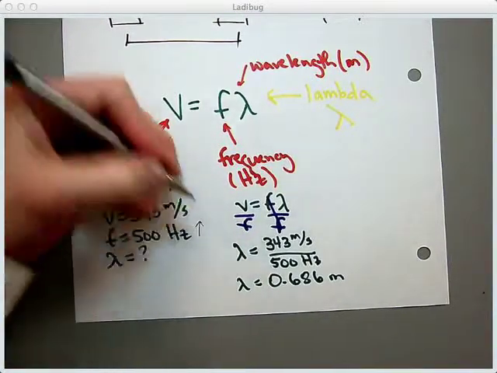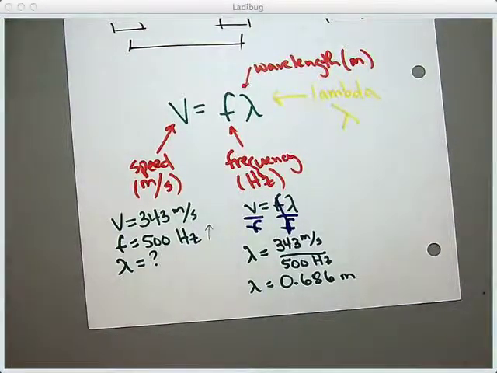If I increase the frequency, what happens to the wavelength? It's going to decrease. So as I increase the frequency, the wavelength between the crests is going to decrease. Then with a high frequency sound, I might have a compression here, and spread out in the middle.